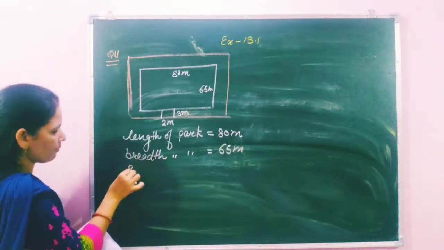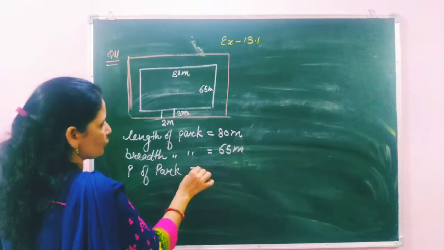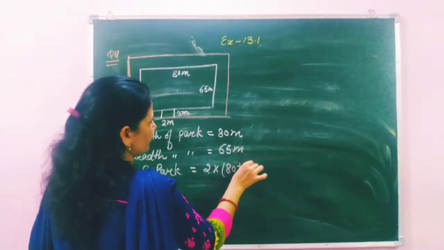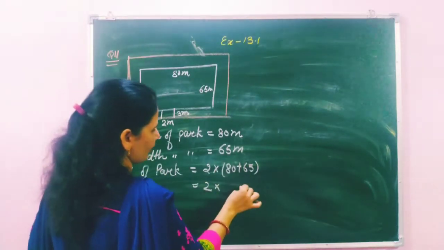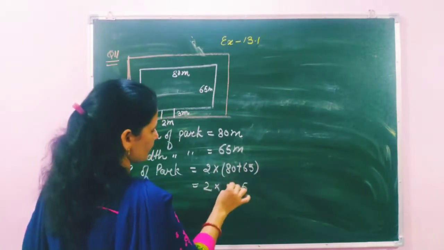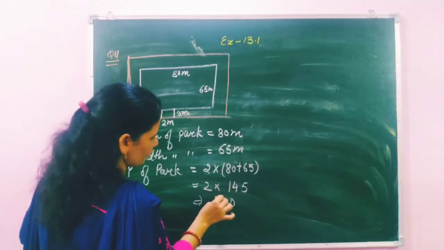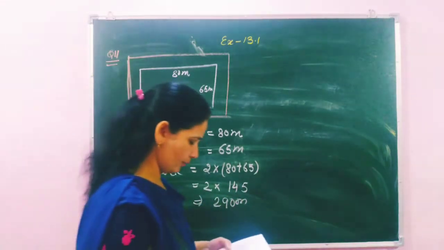Then the perimeter of park, 2 multiplied by 80 plus 65. So students, 2 multiplied by 5, 8 plus 6, 14, 45, 2 times 45 is 90, then 2. So the perimeter of the park is 290 meter.